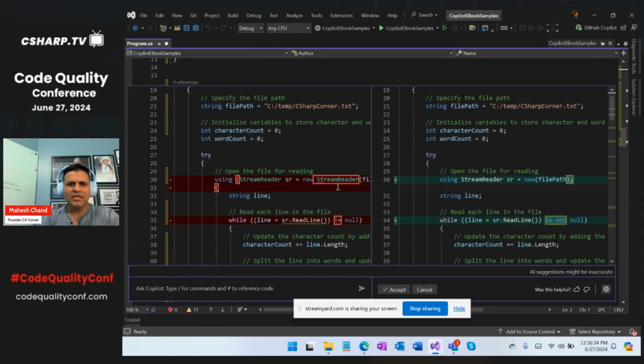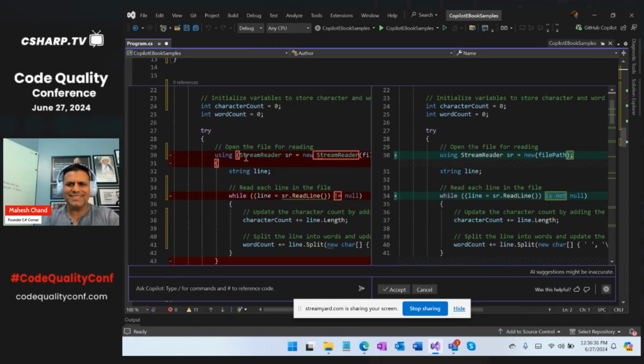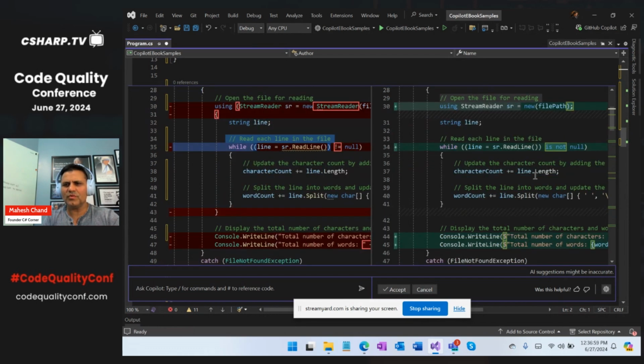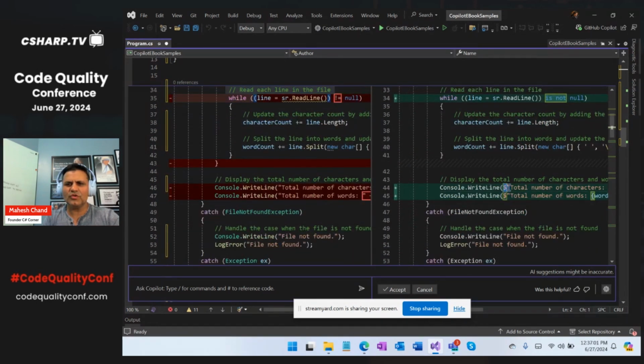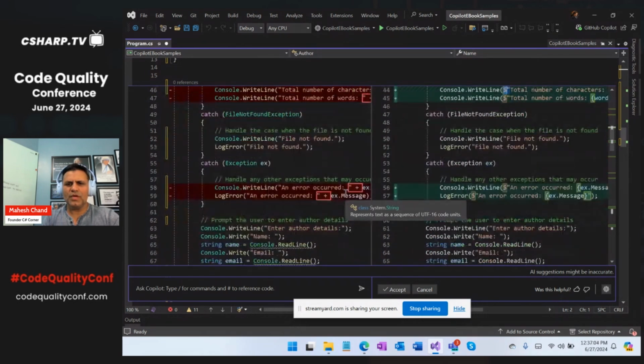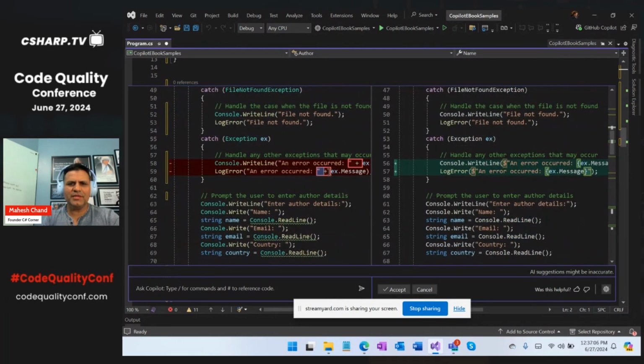So look at this. On the left side, we were using a using statement, right? That means clearly it's an old version of C#, and it's also using these parentheses. In new C#, we don't need them anymore. You just go and call directly. Same thing with the while statement right here. This one is using is not. That's a new feature in C# 12. Things like that. And look at this, this is also a new feature here. So now all of a sudden, we don't use plus anymore in string concatenation, right? That's the old way to write.